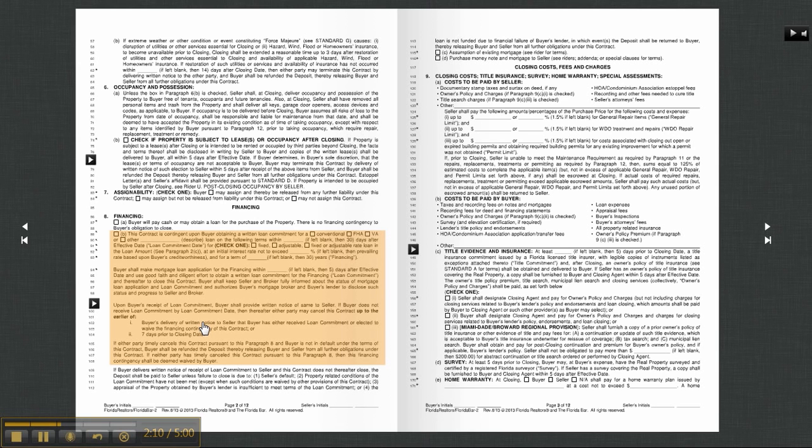So we're specifying here that if you do not have a loan commitment by the loan commitment date, both parties can cancel. You have 7 days prior to the closing.